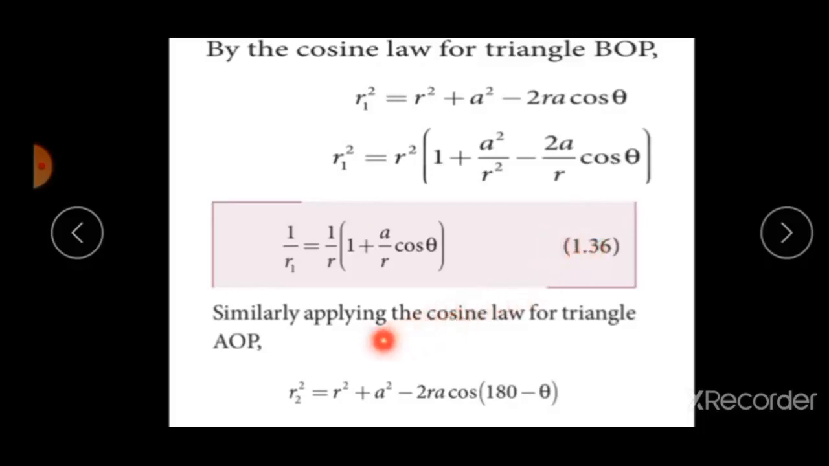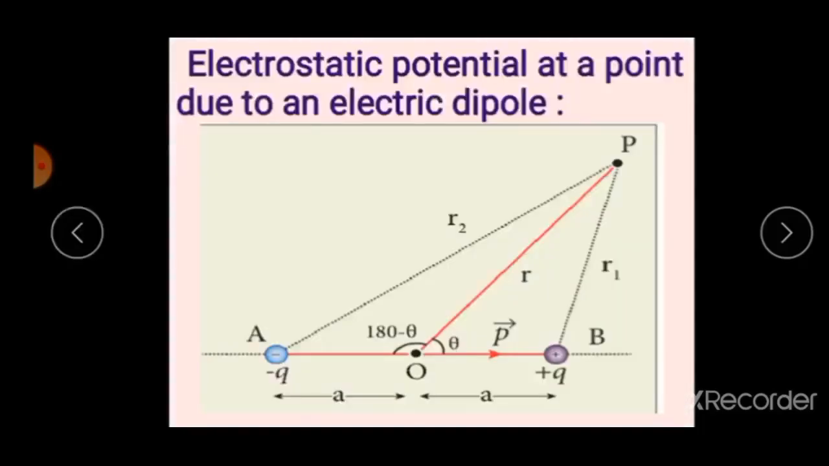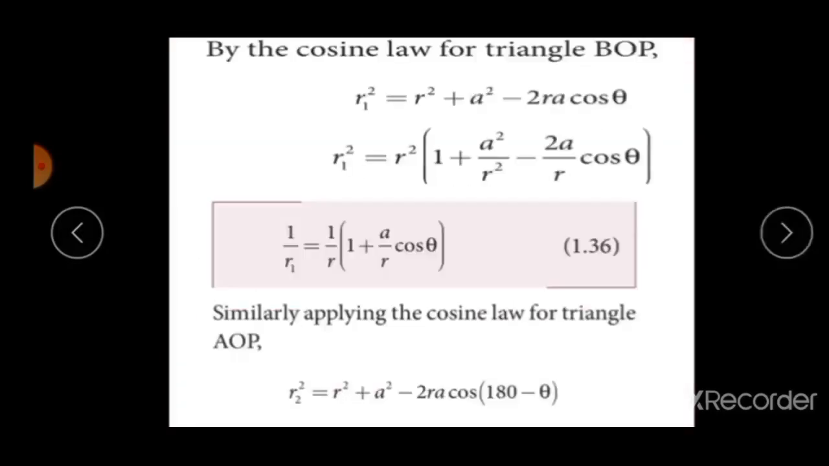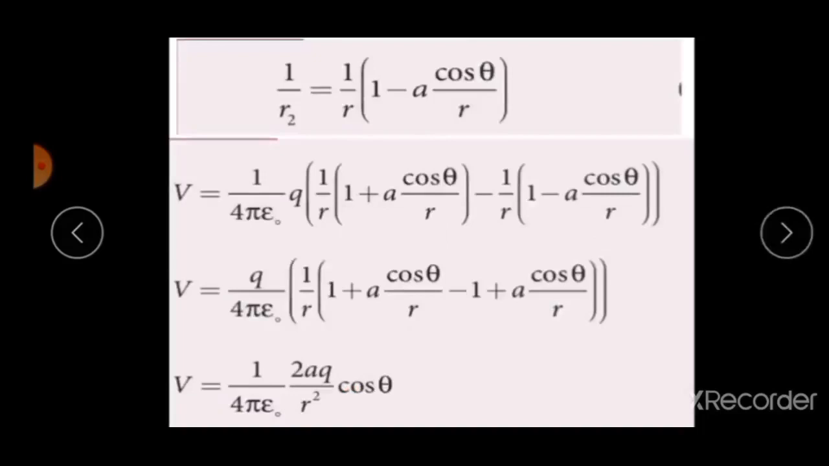Similarly, applying the cosine law for triangle AOP from the diagram, r2 square is equal to r square plus a square minus 2ra cos 180 minus theta, and we get the final answer 1 by r2 is equal to 1 by r into 1 minus a cos theta by r.